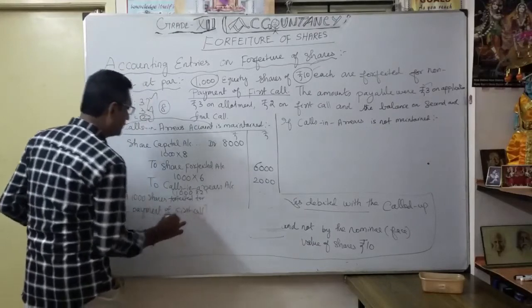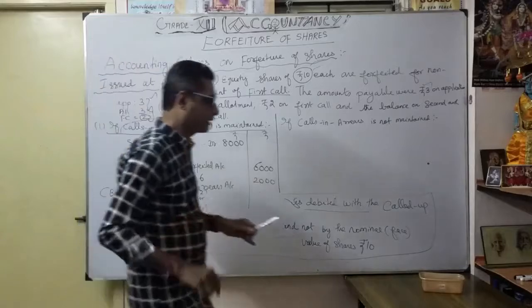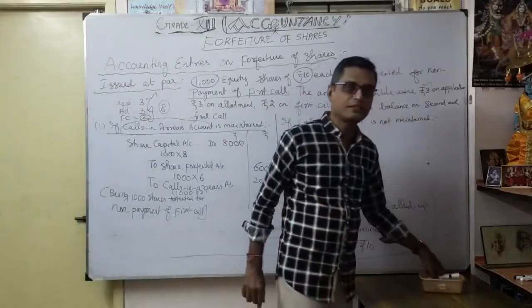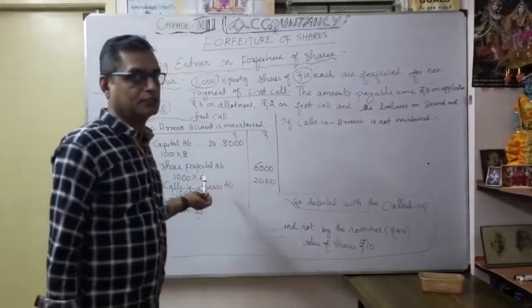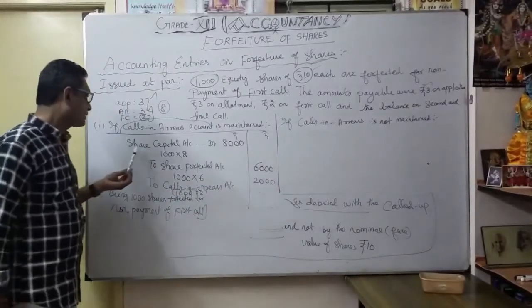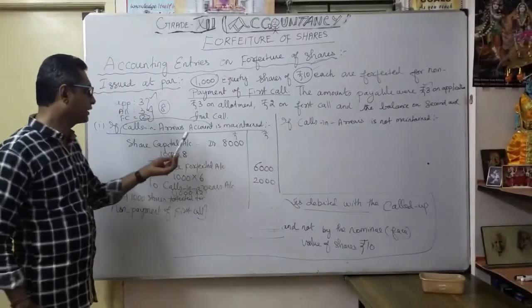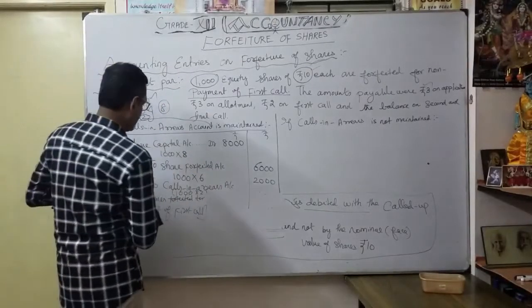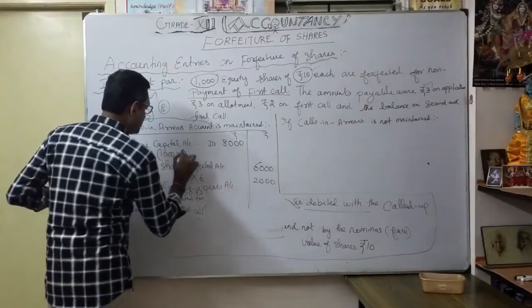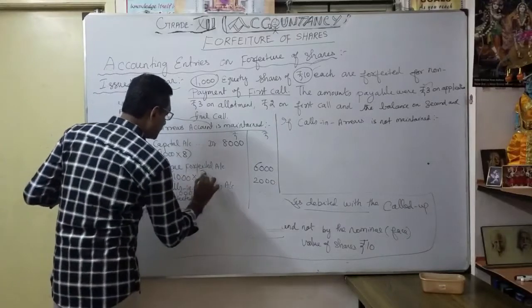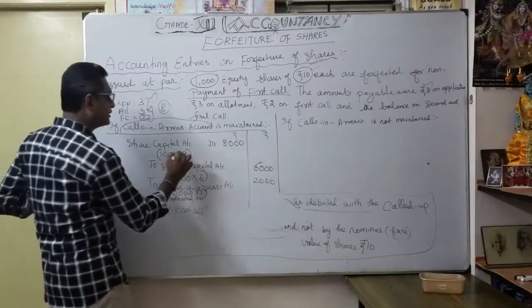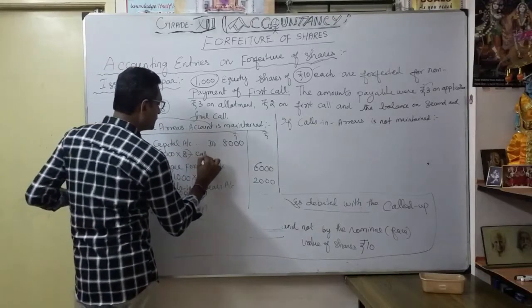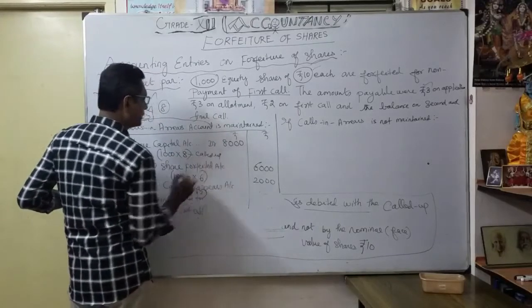Whenever the calls in arrears account is maintained, you want to show the calls in arrears account. See, earlier you debited it, isn't it? So now you are crediting it. That is the idea here. So share capital account debit 8,000. Now 8,000 is 1,000 into 8. If you mention it like this, you can understand. Very important: 1,000 into 8. This 8 rupees is what? Up to called up money. Correct? Up to called up share.